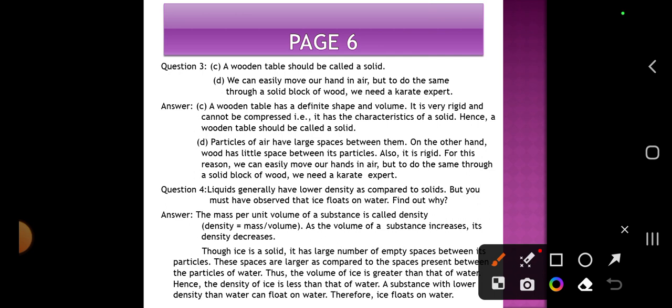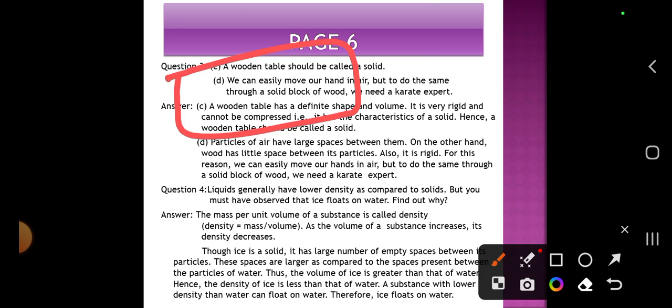Question 4. Liquids generally have lower density as compared to solids. But you must have observed that ice floats on water. Find out why. We know that the mass per unit volume of a substance is called the density. Suppose this is a block of ice.